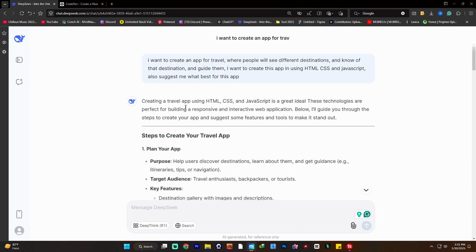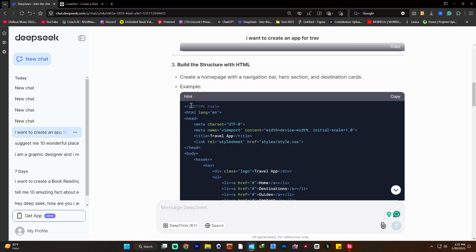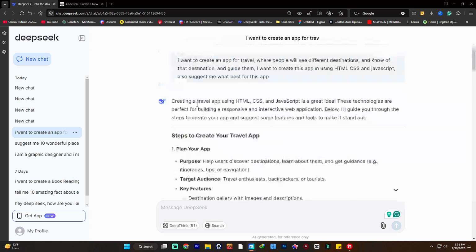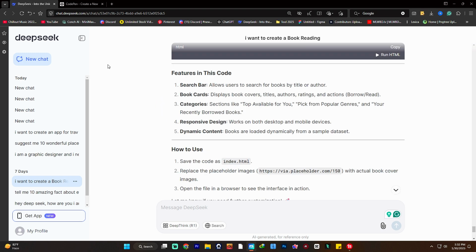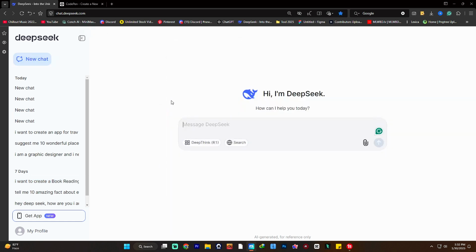So guys, as you can see, you can use this chatbot to create your content and your app. You can get any type of script, like a calculator or tool, or a website, from this new AI chatbot. And guys, in the end, I will say sometimes you will get a response like this: server is busy, please try again later. More and more users are coming to this chatbot, and it's completely free. You can go to Google and search for DeepSeek. If you want to try a different type of chatbot, then you can go to DeepSeek.